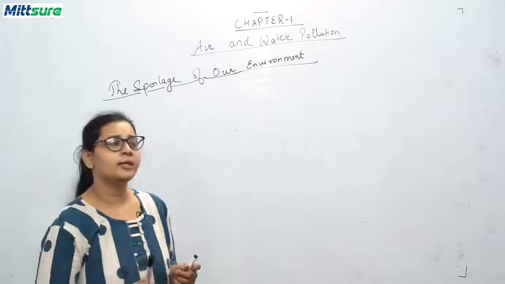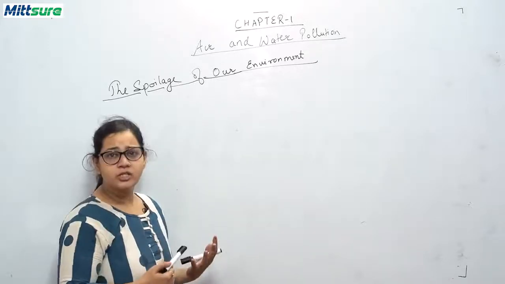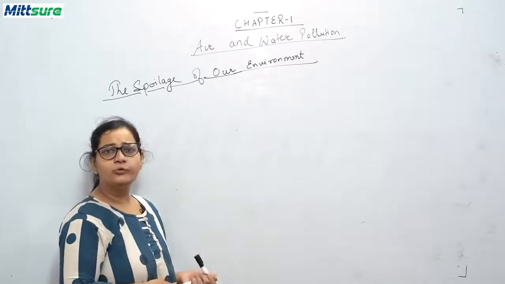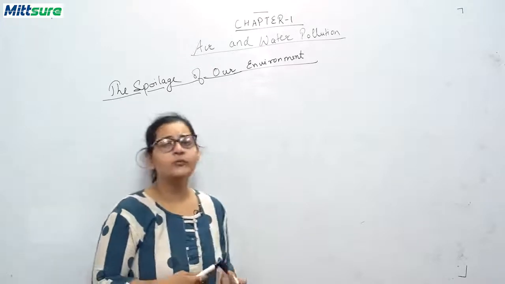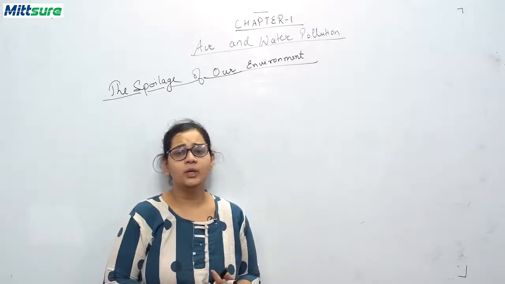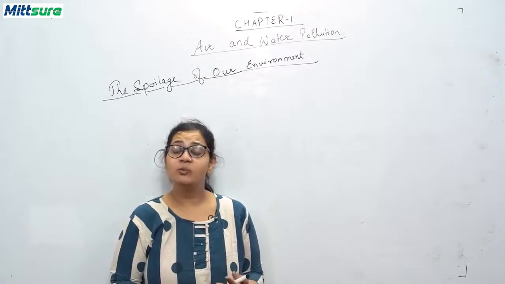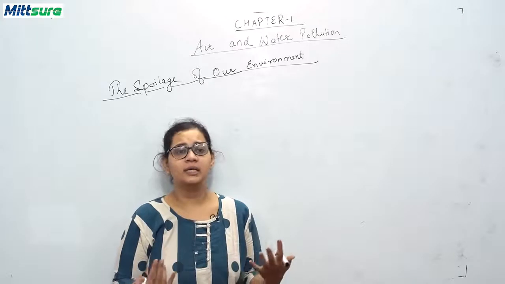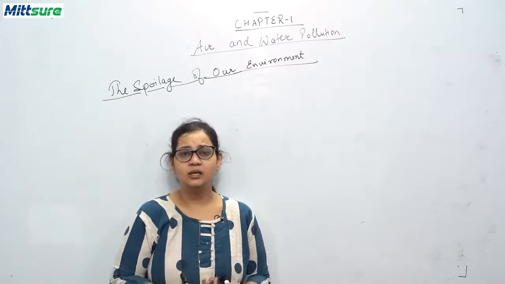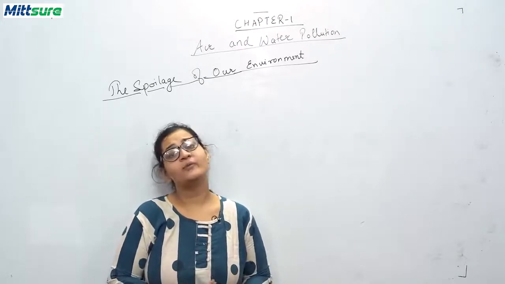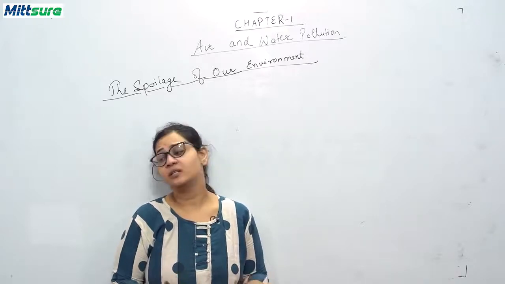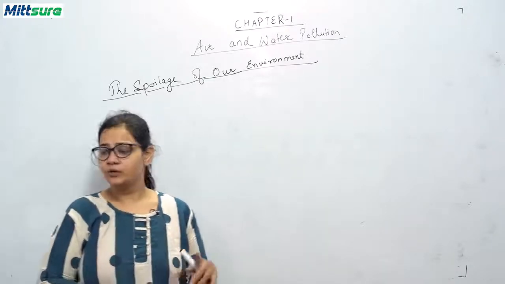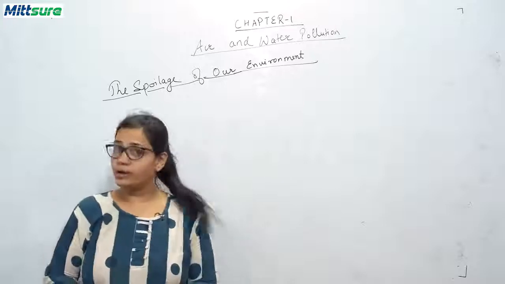Now the first point is, as the population is increasing, more and more food is necessary. And if more and more food is necessary, more and more agricultural land is required. Now where will this agricultural land come from? Where will you get these fields which will grow crops? That will come from cutting down the forests. So this is one of the reasons of spoilage of our environment.